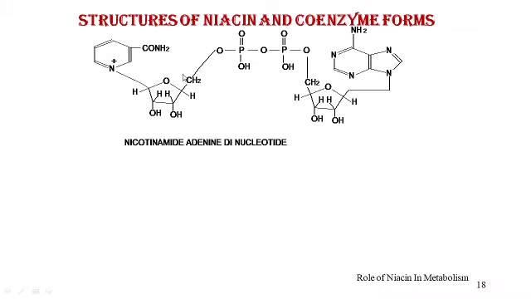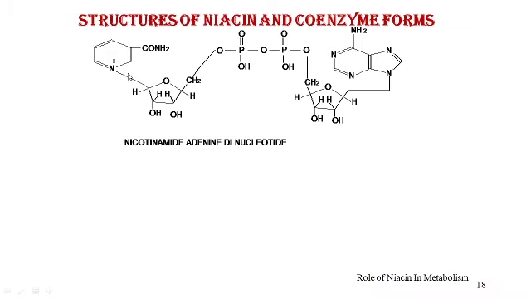You'll see that nicotinamide is bound to a sugar and then it is bound to a phosphate. If you go back to the structure of a nucleotide, you'll see that a nucleotide contains a nitrogen base. So here in the adenine nucleotide, you have adenine bound to a sugar and bound to a phosphate. So this is the adenine nucleotide, adenine monophosphate.